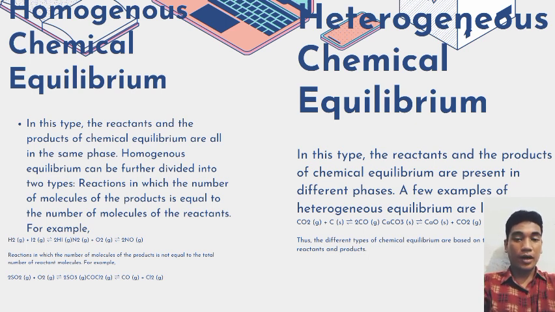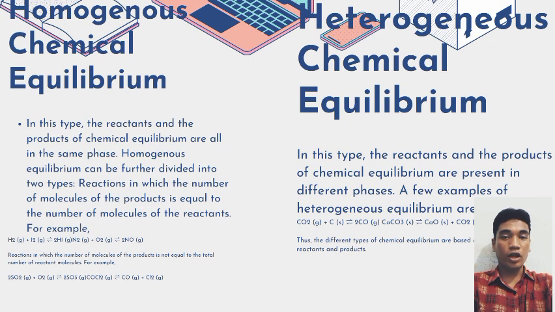Heterogeneous chemical equilibrium. In this type, the reactant and the product of chemical equilibrium are present in different phases. A few examples of heterogeneous equilibrium are listed below. Thus, the different types of chemical equilibrium are based on the phase of the reactant and product.